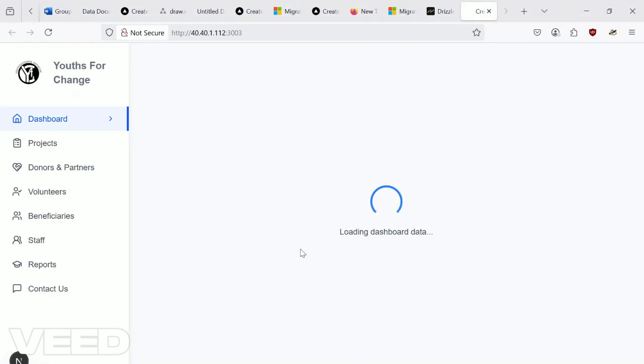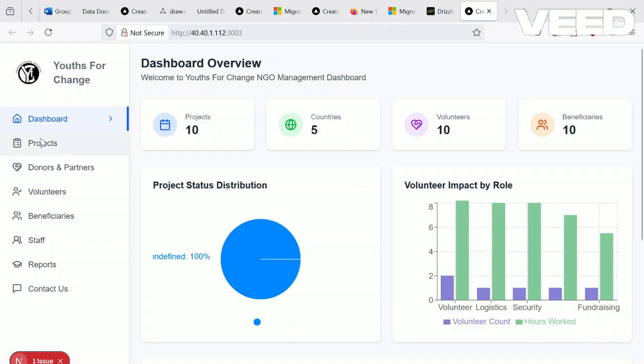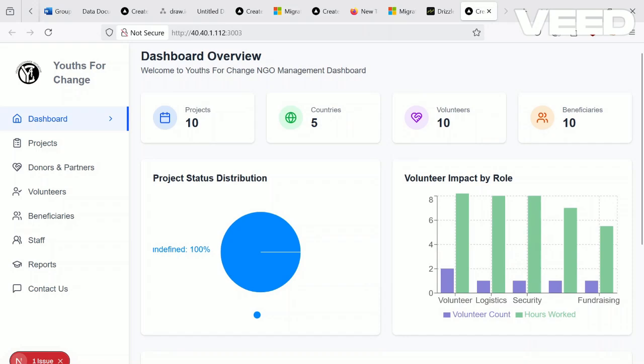So when I run the code, I get this. It takes some time to run, and it gives you the dashboard and everything, right? So we have 10 projects we are currently working on. We have the countries, 5 countries. We have beneficiaries and the volunteers. So it gives you your project, your donor and partnership, your volunteers, your beneficiary, your staff and report, and probably if you want to contact us. And when you're scrolling through your volunteer impact, it gives you the various rates and the various working hours of each volunteer, and then you can view more and there you can view the recent projects that have been executed. Thank you for watching.